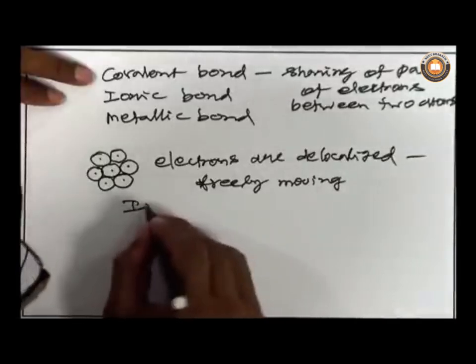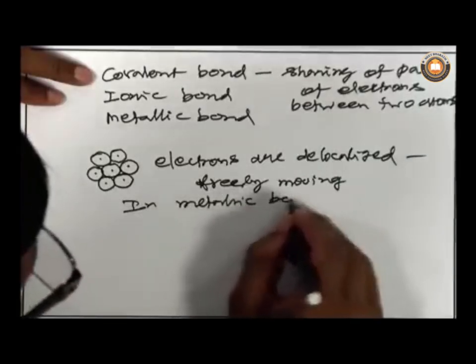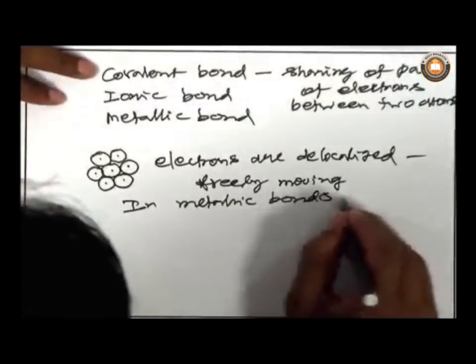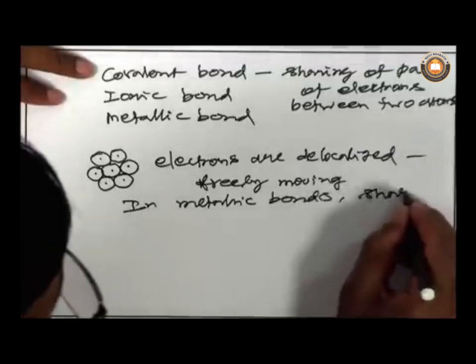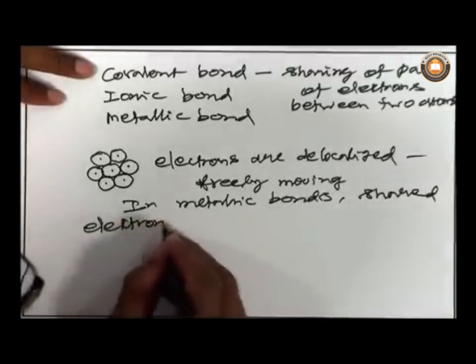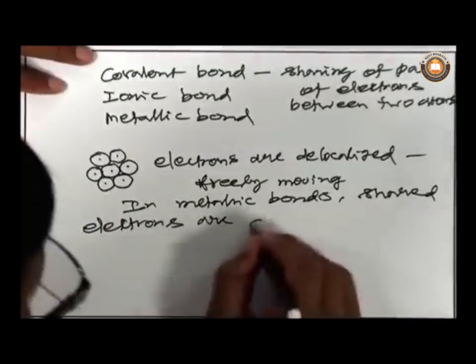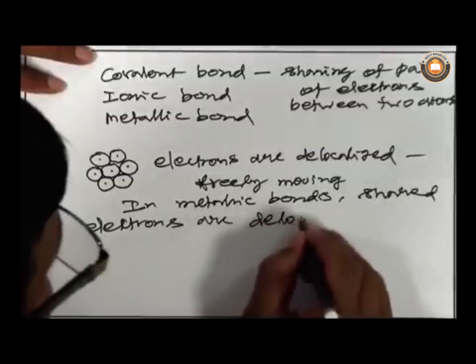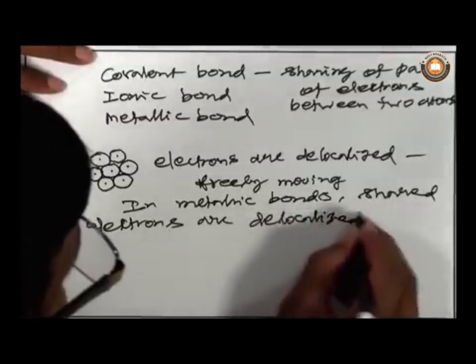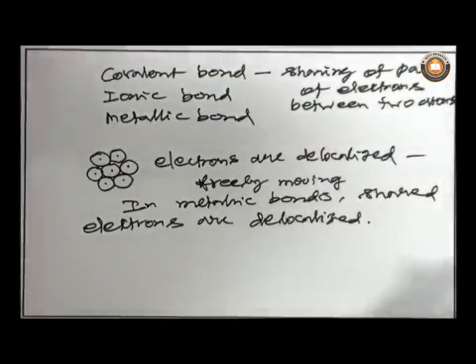In metallic bonds, the shared electrons are delocalized. So, that is the reason they are very good conductors of heat and electricity.